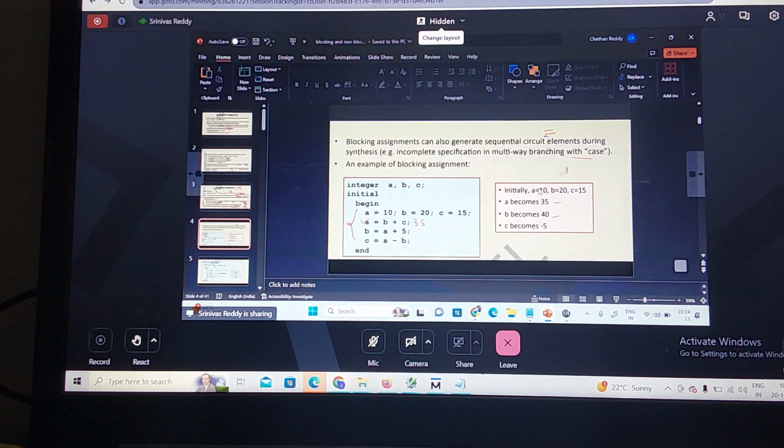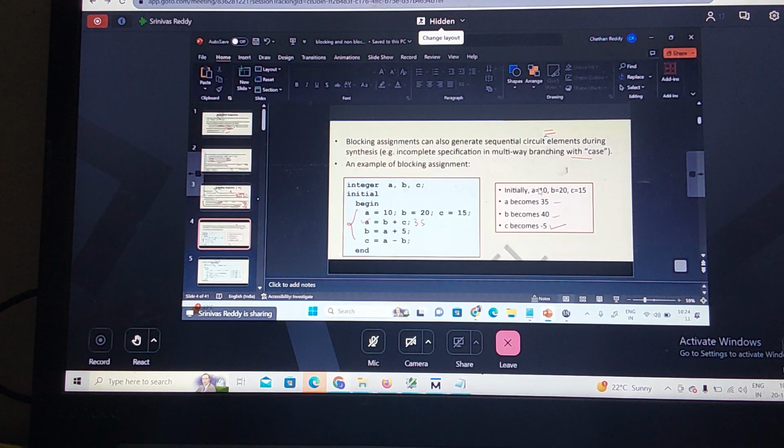Now C is executed after the preceding statement has been executed. Now B becomes 40, and I am doing A minus B. A is 35, and 35 minus 40 is minus 5. Did you understand this example of how the blocking statement will be executed? The delays you specify on your statements using the blocking operator are the order in which they will be executed.